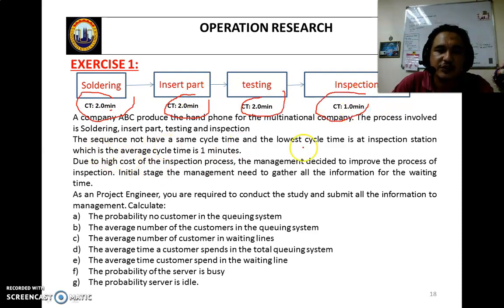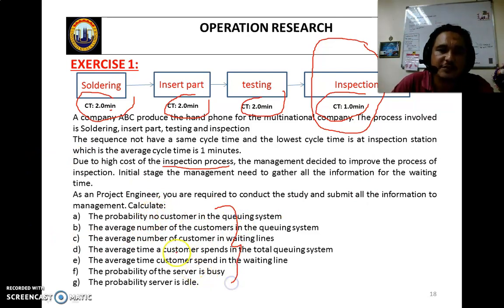Due to the high cost of the inspection process, you want to focus on the inspection process. Management wants to collect data, so as an engineer you must do the queuing analysis and calculate everything.